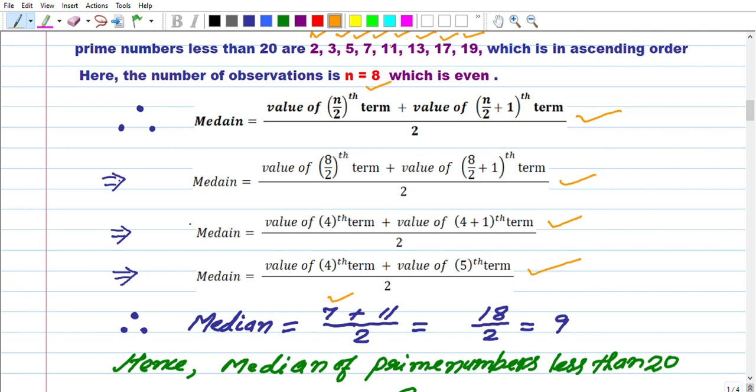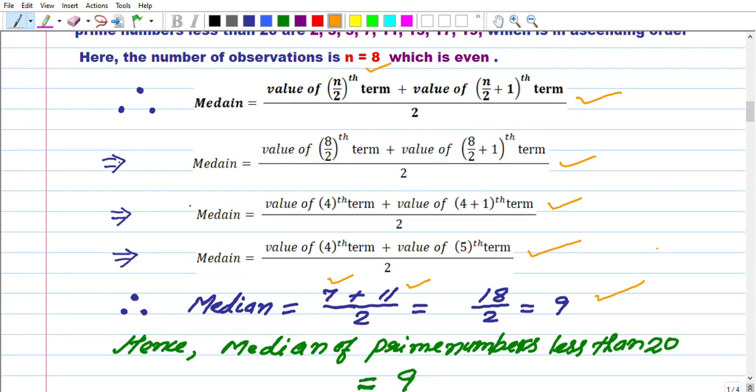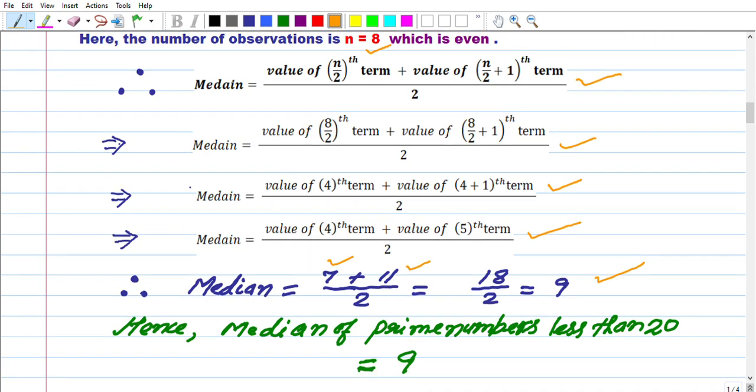The 5th term here is 11. 11 plus 7 is 18, divided by 2, 18 by 2 equals 9. I hope that you understood this one. The median of prime numbers less than 20 is 9.